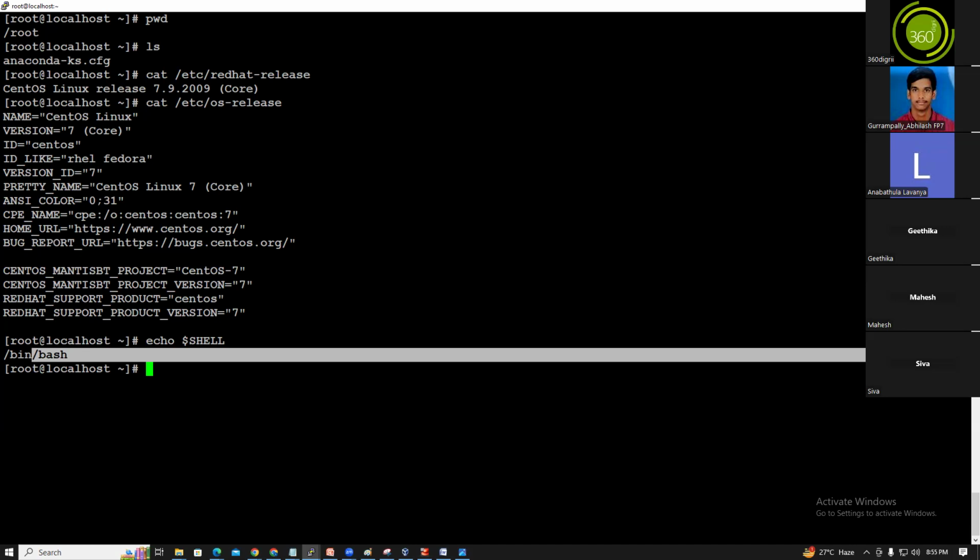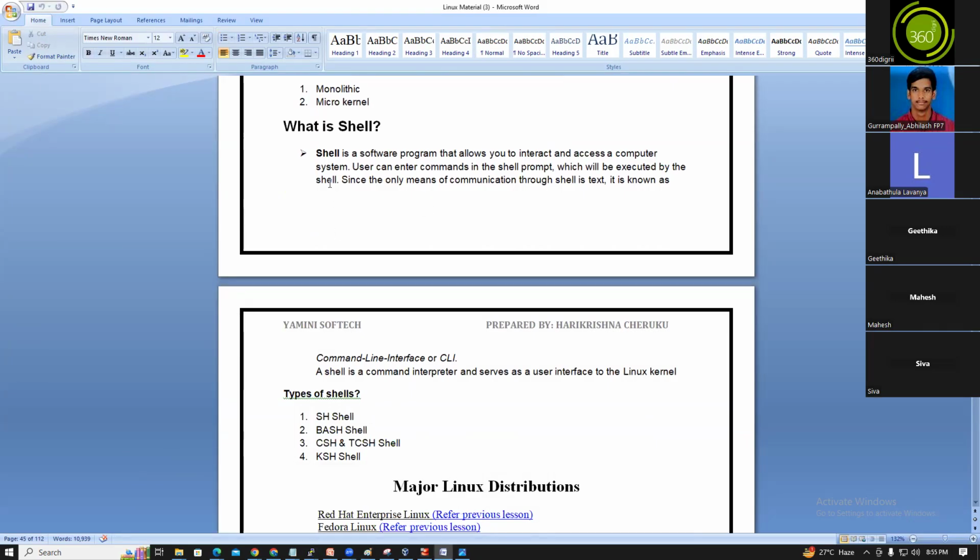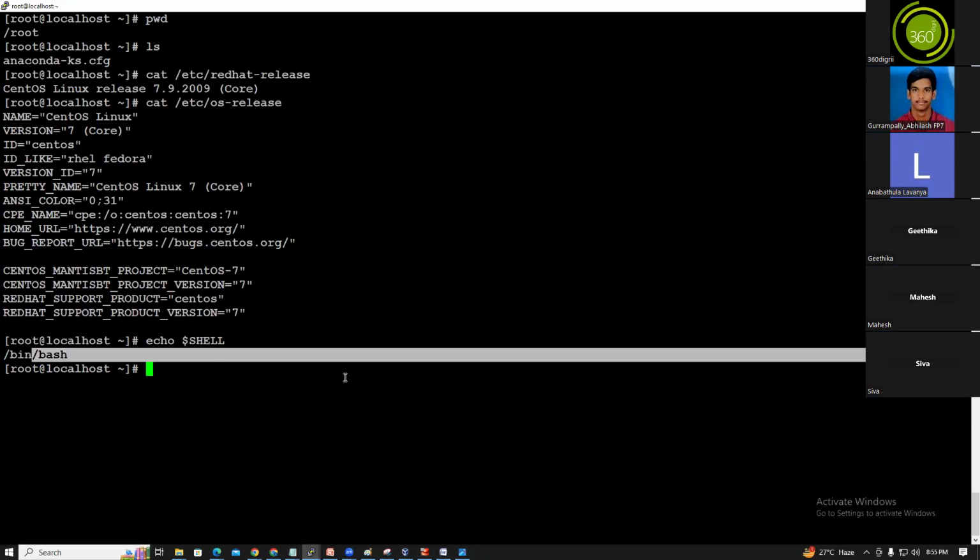So this is the bash shell. A shell is a software program that allows you to interact with and access a computer system. The user can enter commands in the shell prompt only.